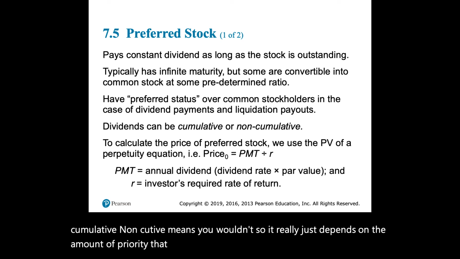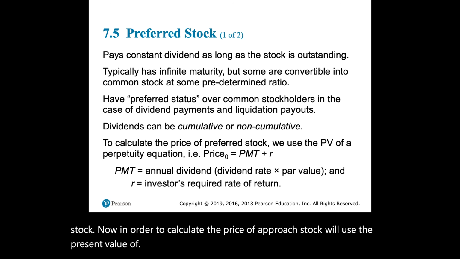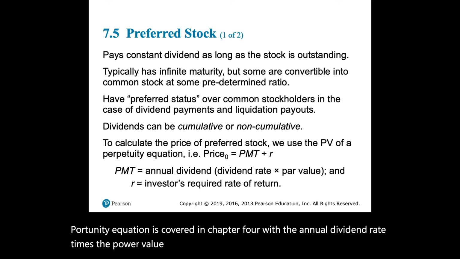Now, in order to calculate the price of a preferred stock, we'll use the present value of a perpetuity equation as covered in Chapter 4, with the annual dividend rate times the par value being the PMT and the required rate of return being the discount rate. Let's take a look at an example.